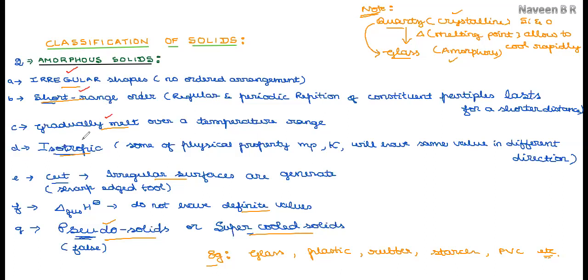Crystalline solids are anisotropic in nature, whereas amorphous solids are isotropic in nature. With a sharp-edged tool, if crystalline solids are cut, they form plain and smooth surfaces, whereas amorphous solids form irregular surfaces. The enthalpies of fusion have definite values for crystalline solids, whereas amorphous solids do not have definite values. When the general characteristics are considered together, crystalline solids are said to be true solids, whereas amorphous solids are said to be pseudo solids. With simple examples, you can remember that.